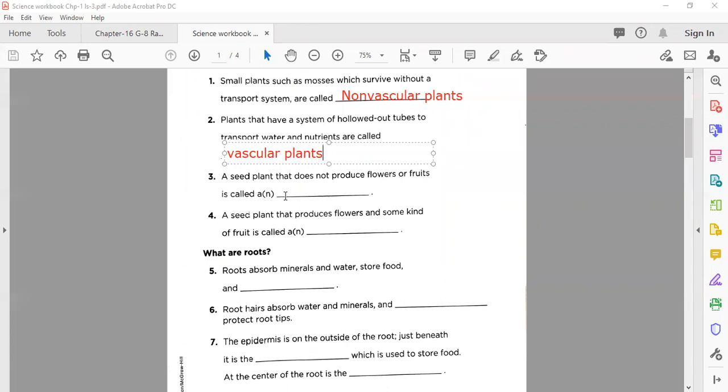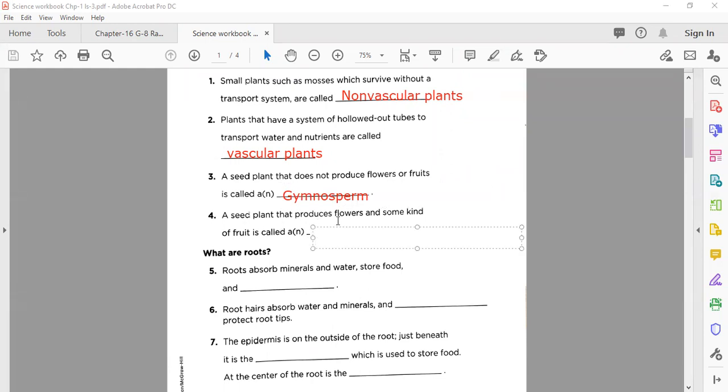After that we move on, workbook page number 13. Now we are going to write the answer of the next blank. This is about a seed plant that does not produce flowers or fruit. What do we call this? Very easy and very simple answer. Yes, well done, very nice, excellent, my dear. Gymnosperm, well done, good.